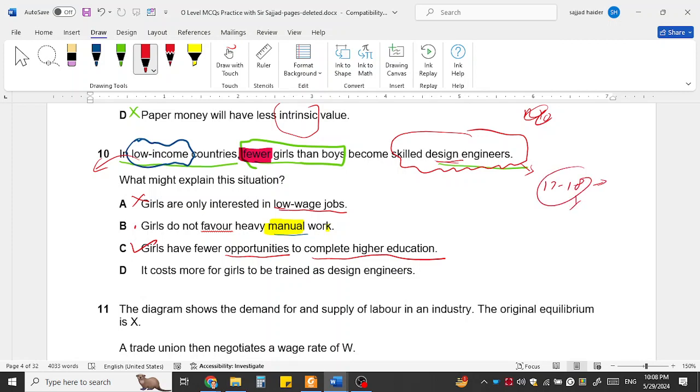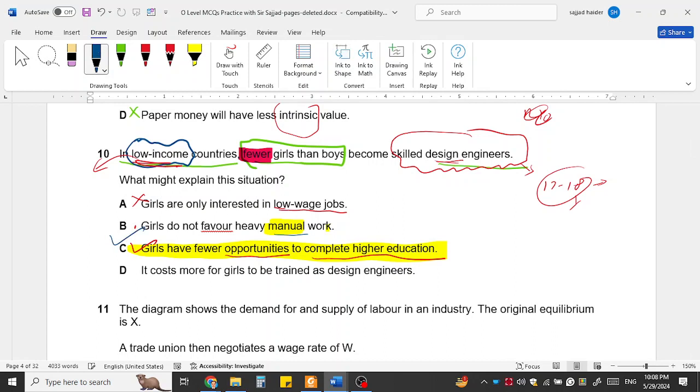After doing the O levels, you will do the A levels, and then you will spend 4 to 5 years to become an engineer. So it takes a lot of time, and in a developing, low income country, people don't have enough money to spend on education. Therefore it's usually the fewer opportunities. Yes, this is right.